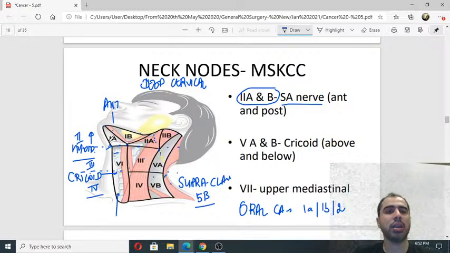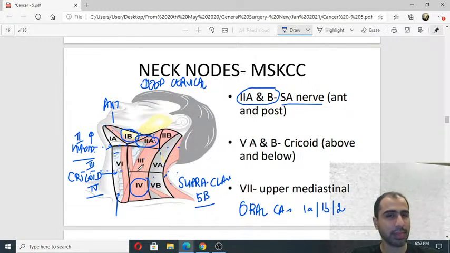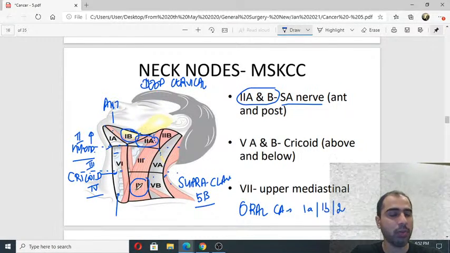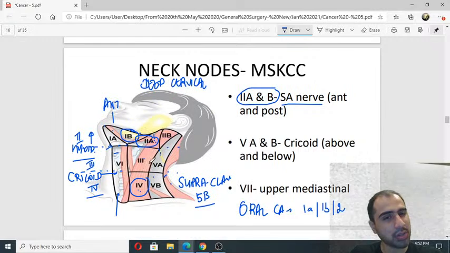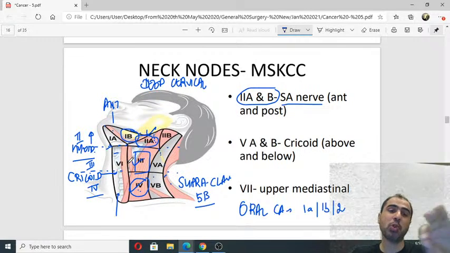So maybe you will get 1B, you will get 2A, and you will get level 4 involved, and level 3 will be skipped. Normally this does not happen. Normally skip metastasis does not happen. It's just that level 3 nodes are not very clinically evident, so we don't come to know. Which is why if 2 and 4 are involved, I assume 3 is also involved, which means I will remove all of these nodes. I am not going to keep this inside and only remove 2 and 4.